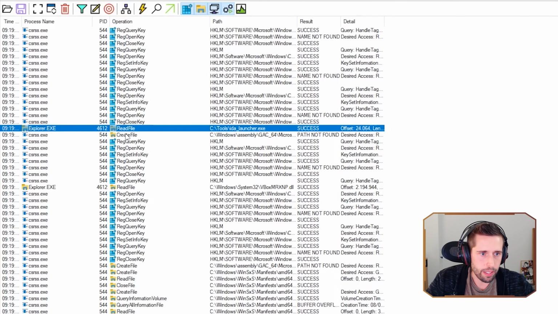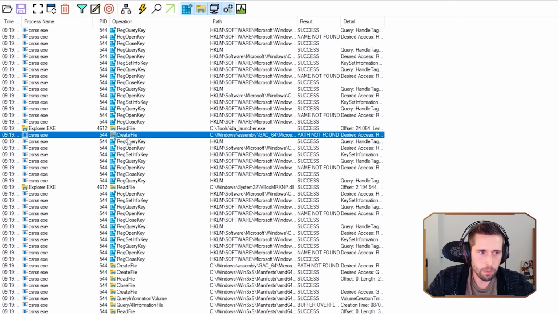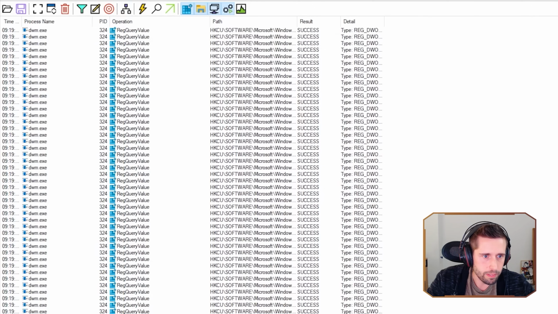We have a file being read, a file being created. When you see create file, it doesn't necessarily mean that the file is actually being created from scratch. It could mean that the file is being opened. This is what we call opening a handle to a file in Windows speak. Basically, create file could be opening a file for reading. And then let's see what else we have here. A lot of junk that we don't care about.